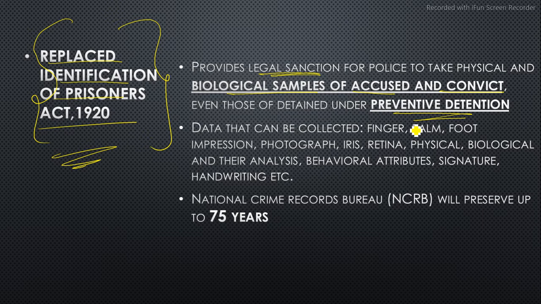We are going to see the key highlights of this topic. You need to know that this act replaced the Identification of Prisoners Act 1920, and second, that it gives legal sanctions for the police to collect physical samples and biological samples, this is important, of the accused, the convict and also those detained under preventive detention. If you don't know what preventive detention means: those who have not committed a crime, rather they have been arrested to prevent them from committing a crime. This is called preventive detention.